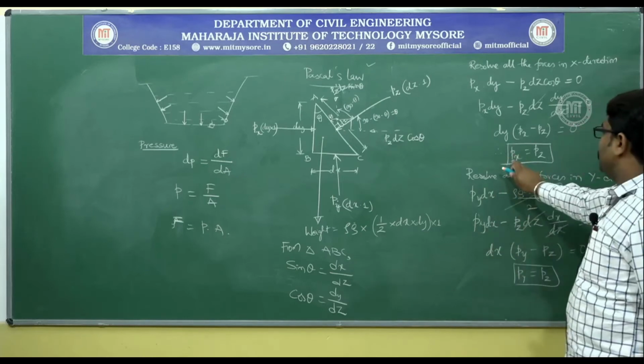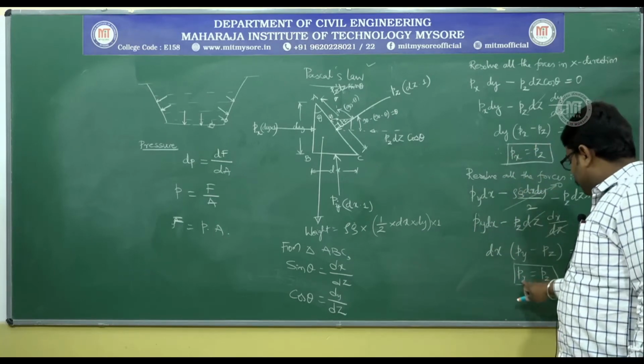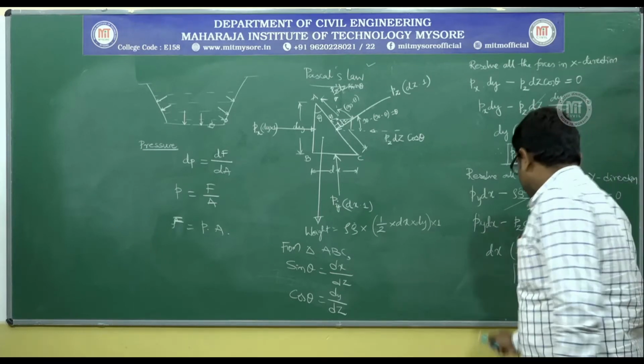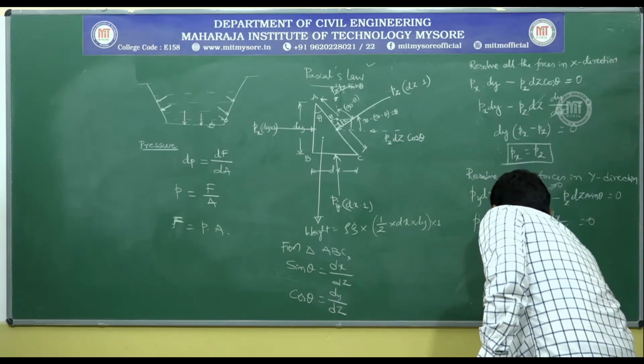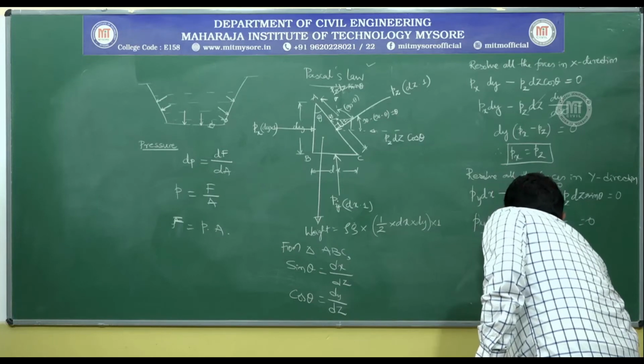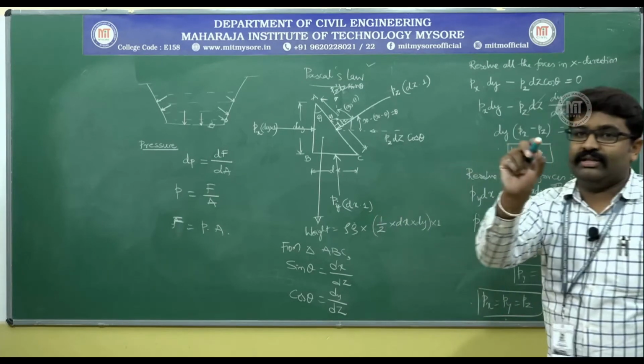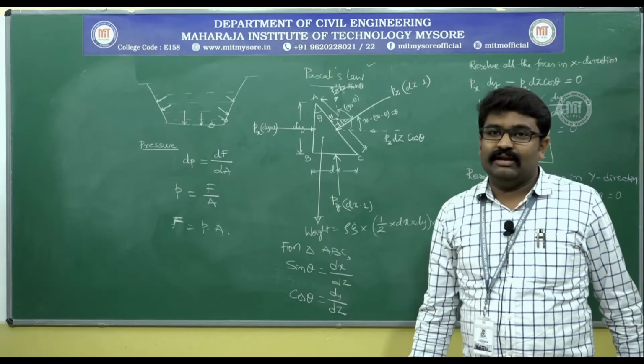Now if you observe, Px is equal to Pz, Py is also equal to Pz, that means Px must also be equal to Py. Ultimately you can write Px is equal to Py is equal to Pz, which is nothing but the proof for the statement of Pascal's law.